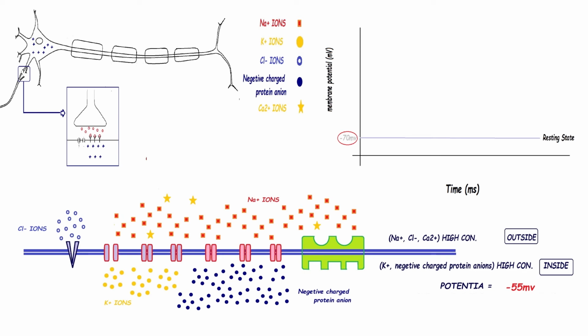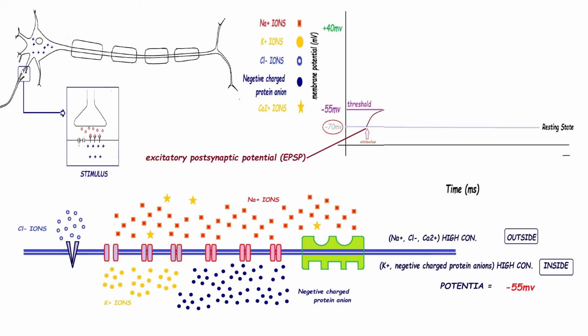If that stimulation of positive electric impulse is strong enough to make the potential minus 55 mV, then that stimulation can produce an electrical signal. The neuron takes that stimulation very seriously and the stimulation is recognized as a threshold. At minus 55 mV voltage,